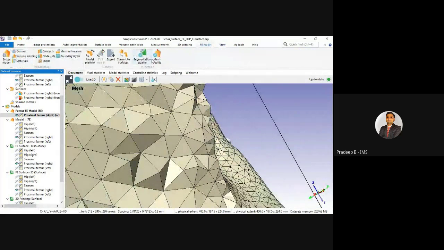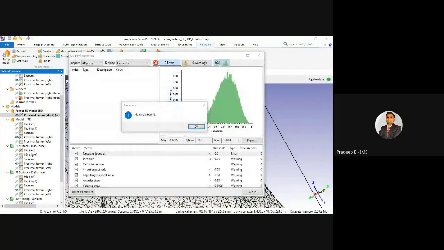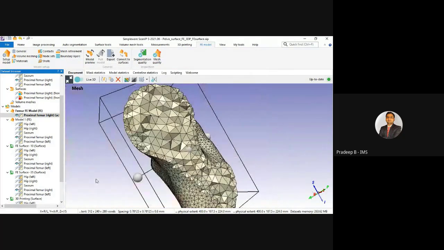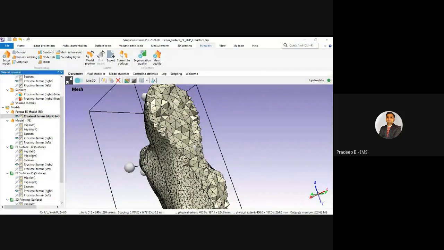In the FE model, you can also check the mesh quality and see negative Jacobian, self intersection, in out, aspect ratio. Okay, let me just show you another data set for the heart. But before that, I will quickly show you the mass density, how you can find it out.